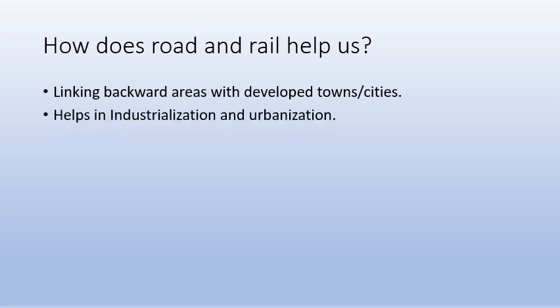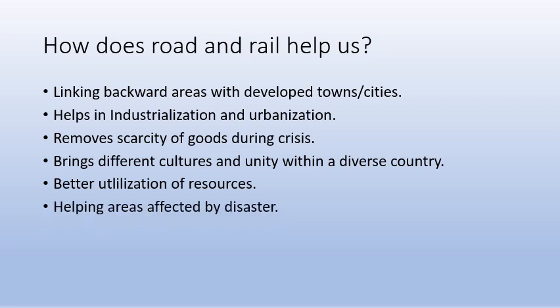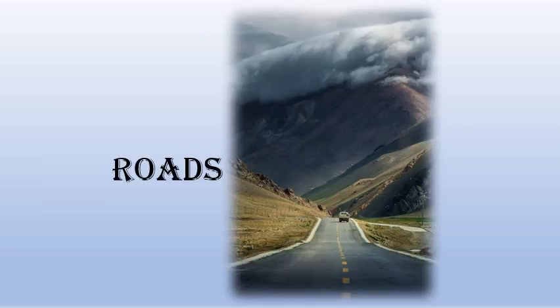It helps in industrialization, growth, and urbanization, removes lack of goods during crisis, brings different cultures together, unity within a diverse country like ours. For people to live in unity in different cultures, there needs to be good transport, better utilization of resources, help in disaster.